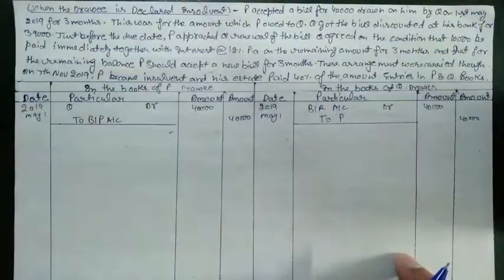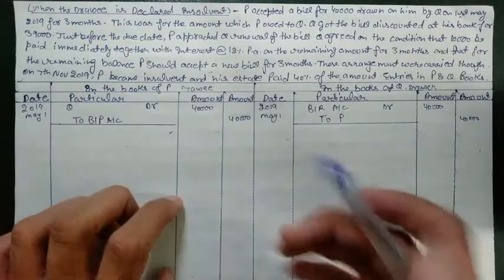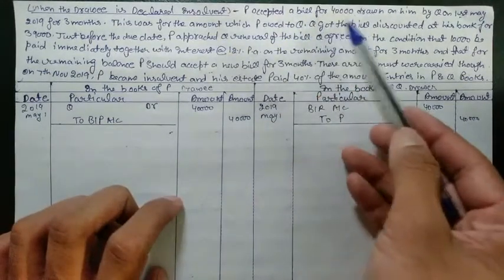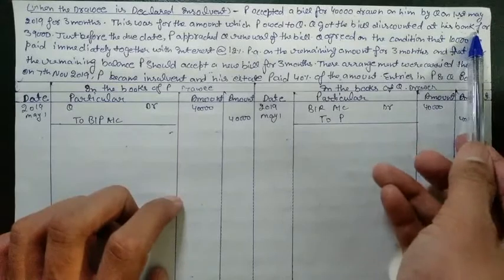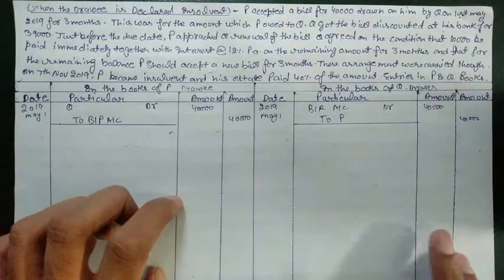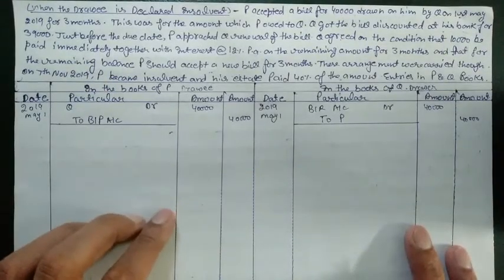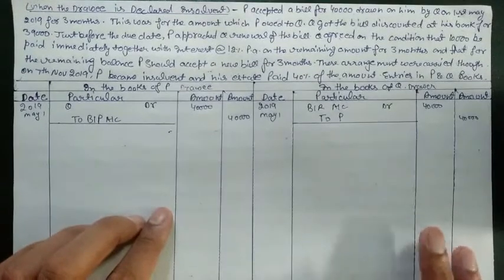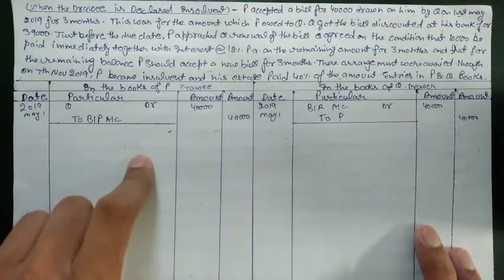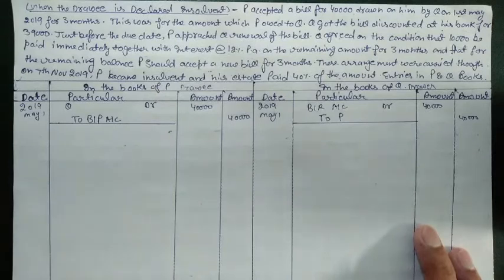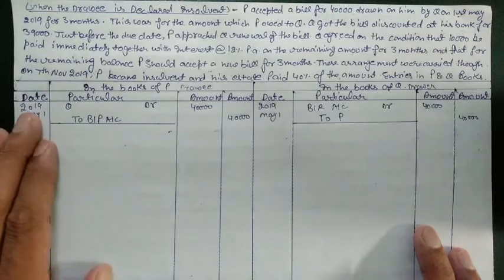After moving further, what happened? Q got the bill discounted at his bank for 39,000. Now Q discounted that bill from his bank. So we will not post any entry in the books of P, who is the drawee. We will post only in the books of Q because he discounted that bill from the bank. And P does not have to do anything with that bill when Q is discounting that bill from the bank.